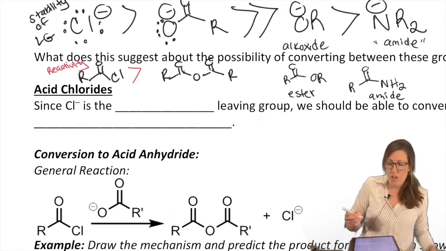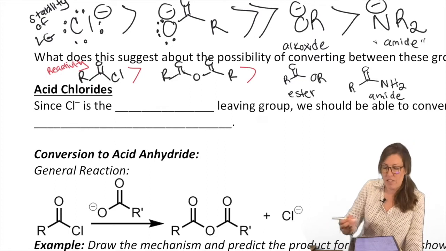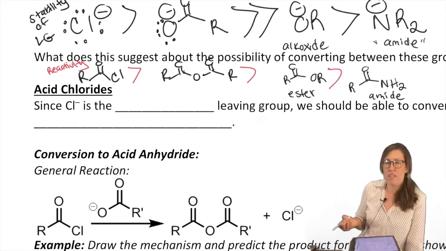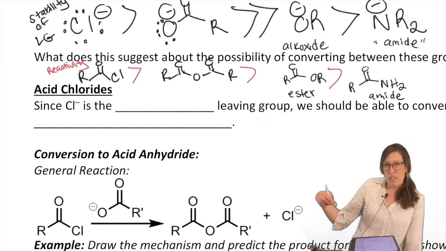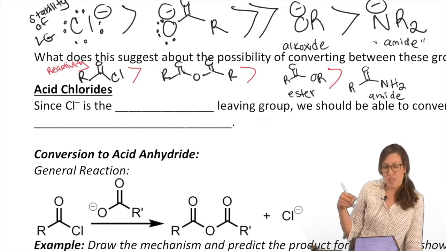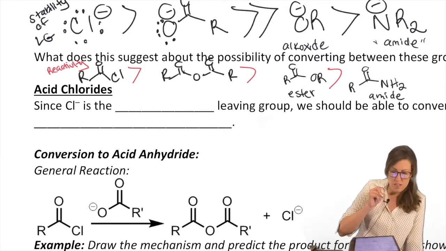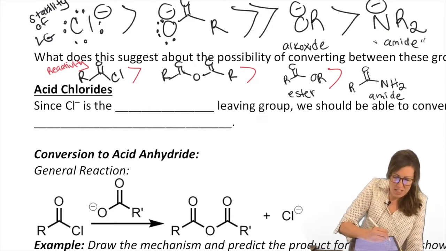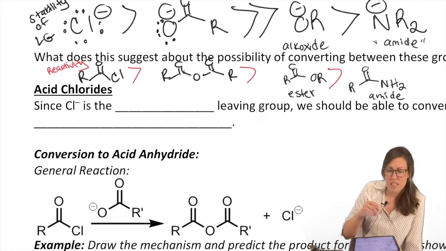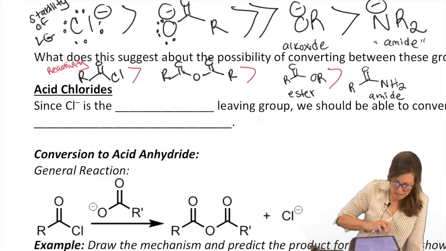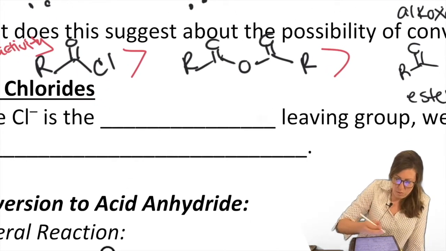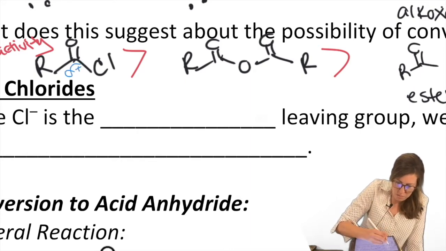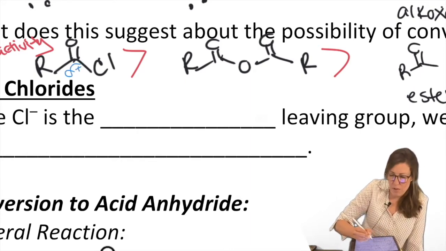So acid chlorides are the most reactive, acid anhydrides are next, then esters and amides. Now, keeping this all in perspective, that also means that if we could assign the delta plus, which you can with computational chemistry, you could see, I'm going to do it in blue, since we know the blue means electron poor in that sense. The delta plus that would be on this carbon would be more blue, if you will. So I'm just going to try to visualize that with a bigger one.